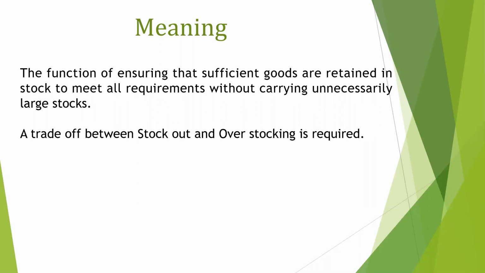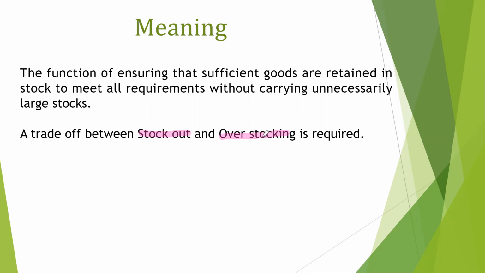Just a quick revision of what is inventory control. Inventory control is nothing but a trade-off between the stock out and overstocking situation. A stock out situation is where the business does not have enough raw materials to continue with its production processes, thus leading to loss of revenue for the business.